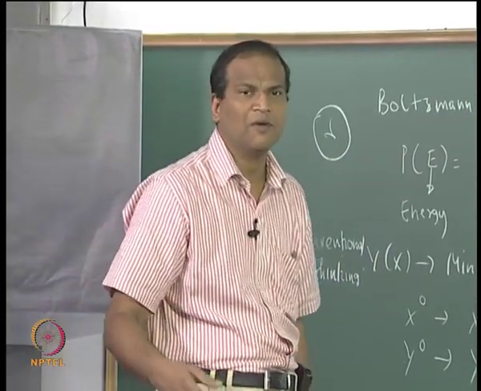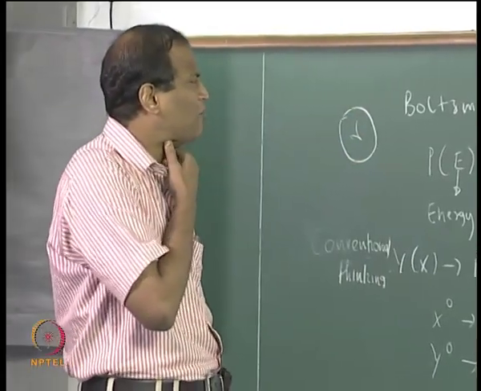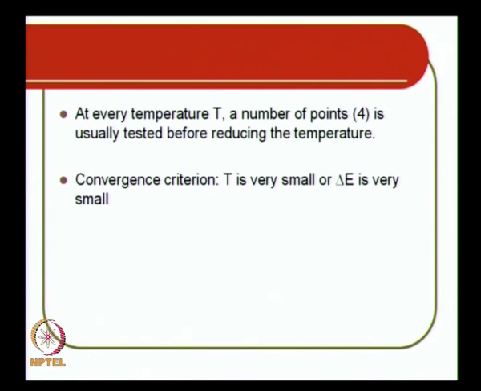You have to use a random number table, and I will explain it to you. We will work out a problem, right? At every temperature, a number of points is usually tested before reducing the temperature. The convergence criterion is that T is very small or delta E is very small.